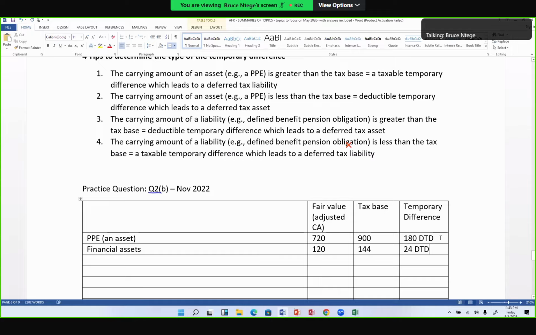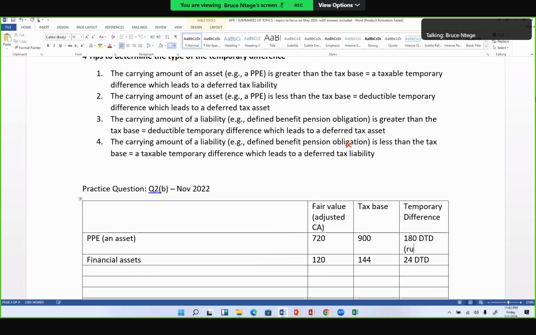Maybe I could put there, just for your revision, rule 2 above, and also here we have rule 2. Okay, so it's rule 2. Fine, then back to the scenario.